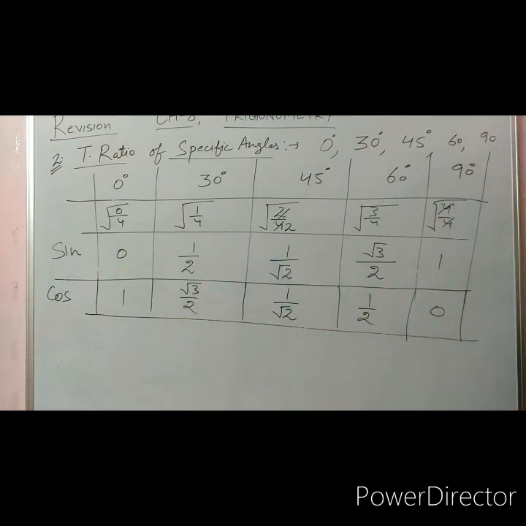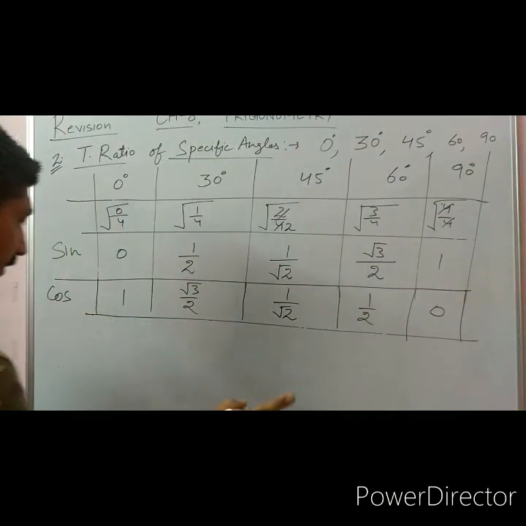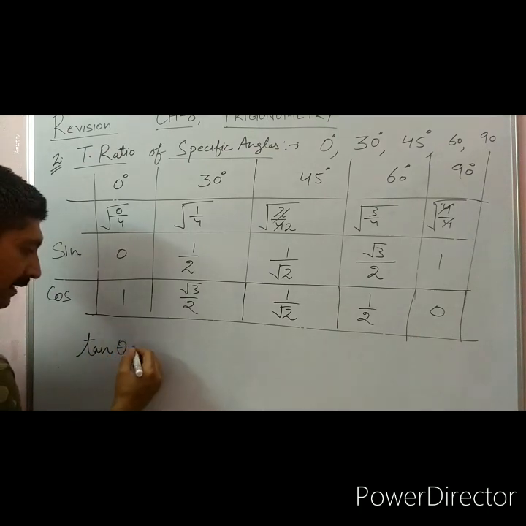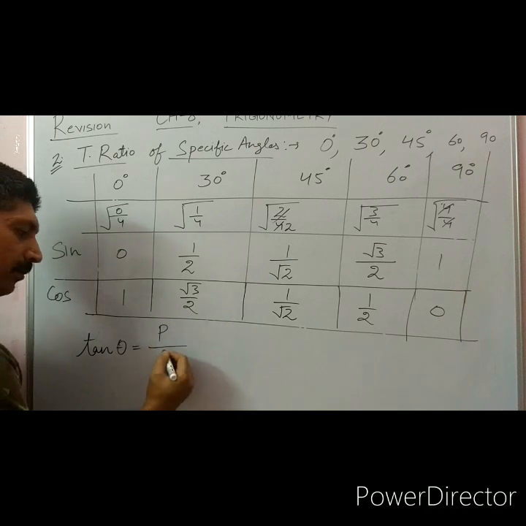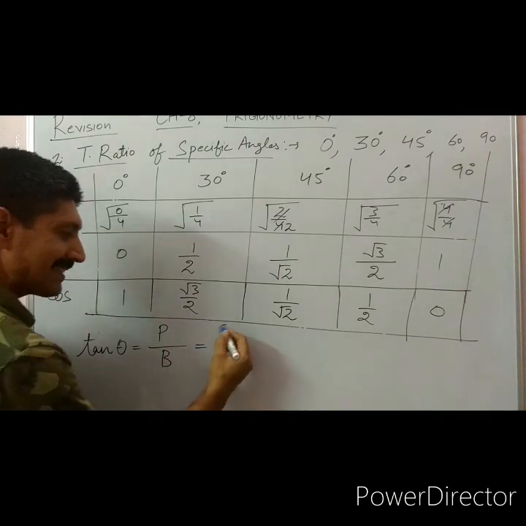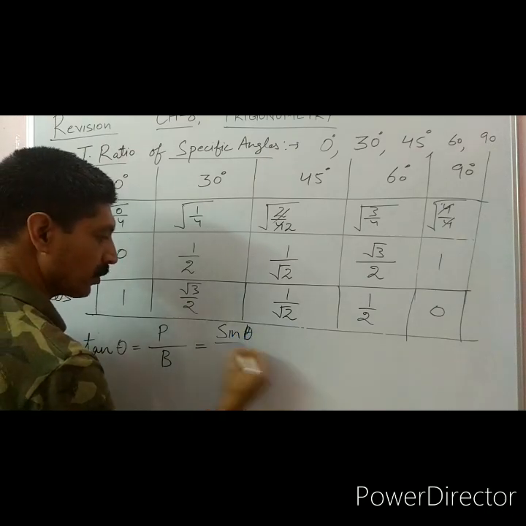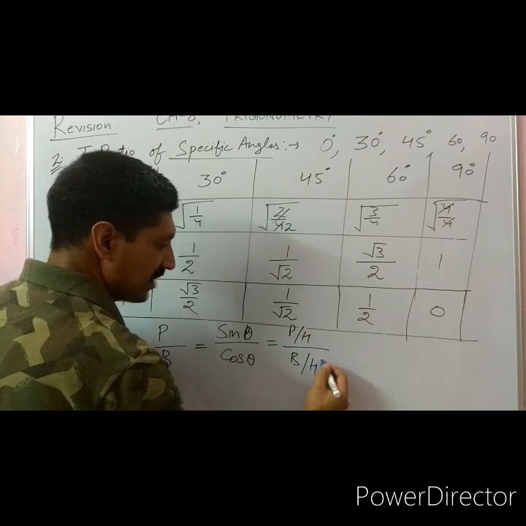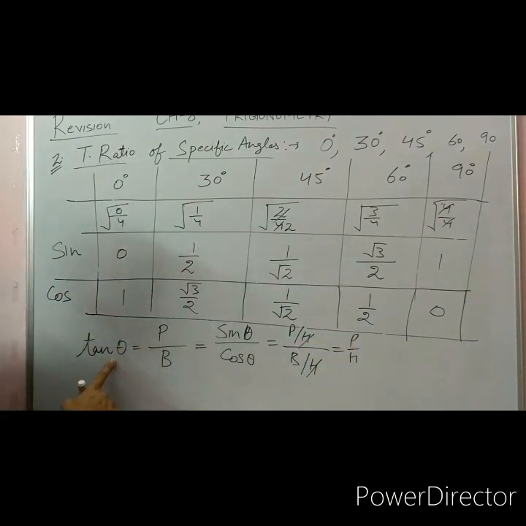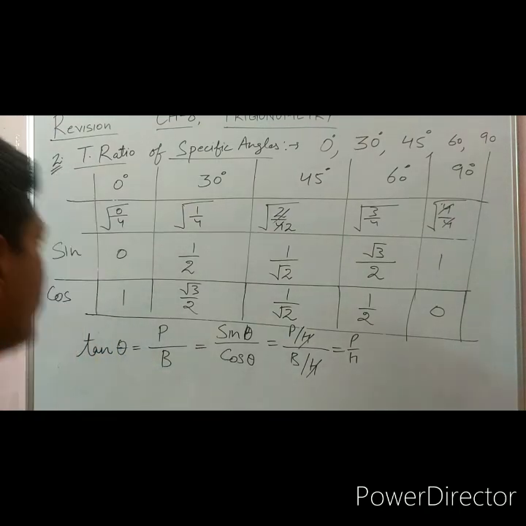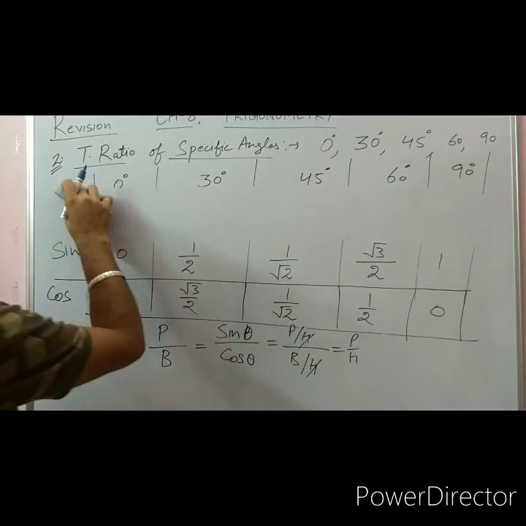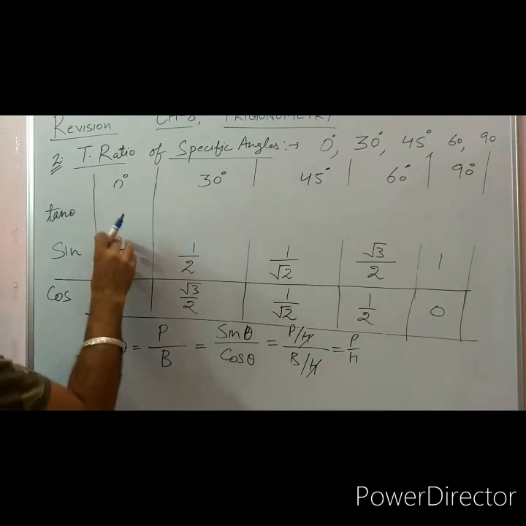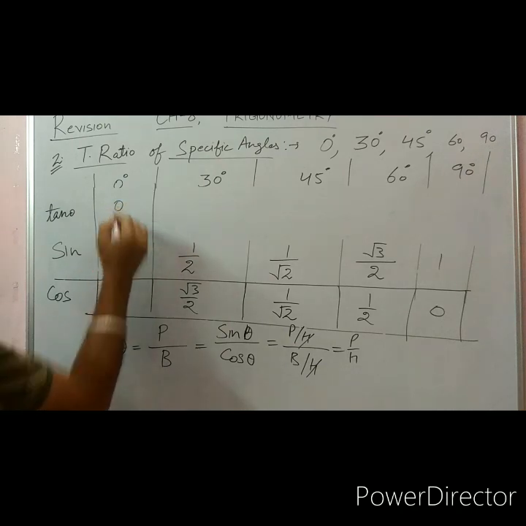Now we know the property, as I have not discussed with you, that tangent of theta is P upon B, but it is also equal to sine of theta upon cosine of theta, because sine of theta is P upon H and cosine of theta is B upon H. So H and H cancel, so it is P upon B. So here tangent of 0 is 0 upon 1. So here that is 0.